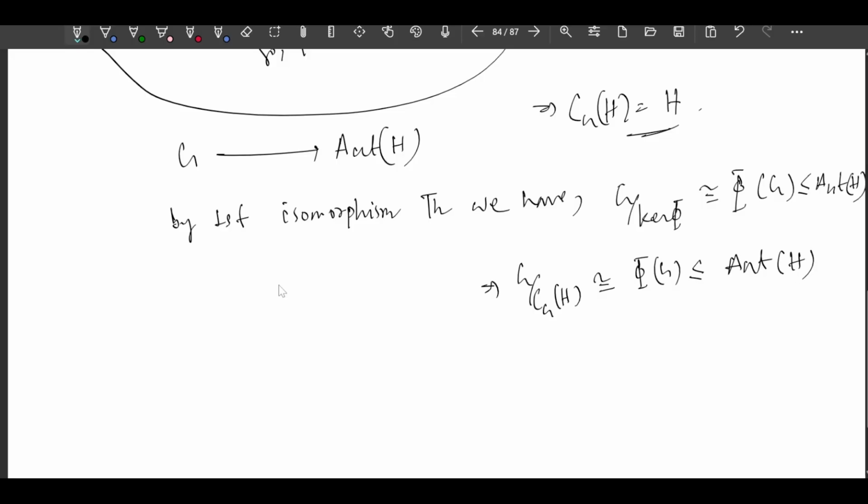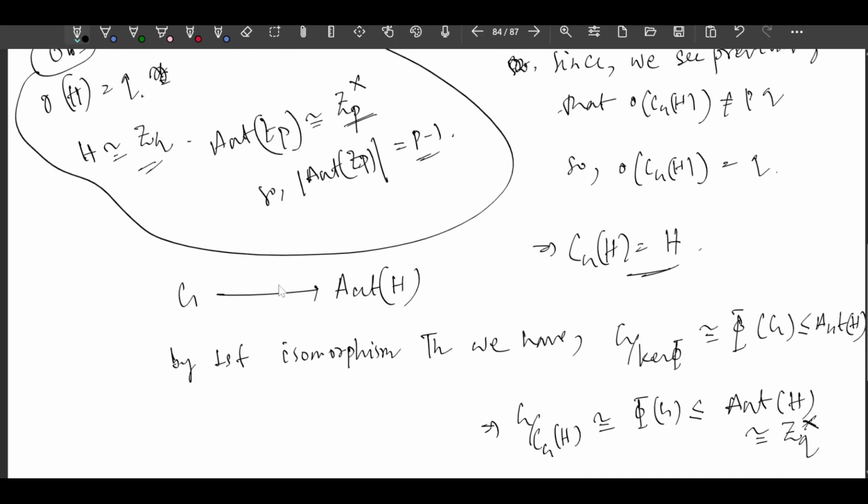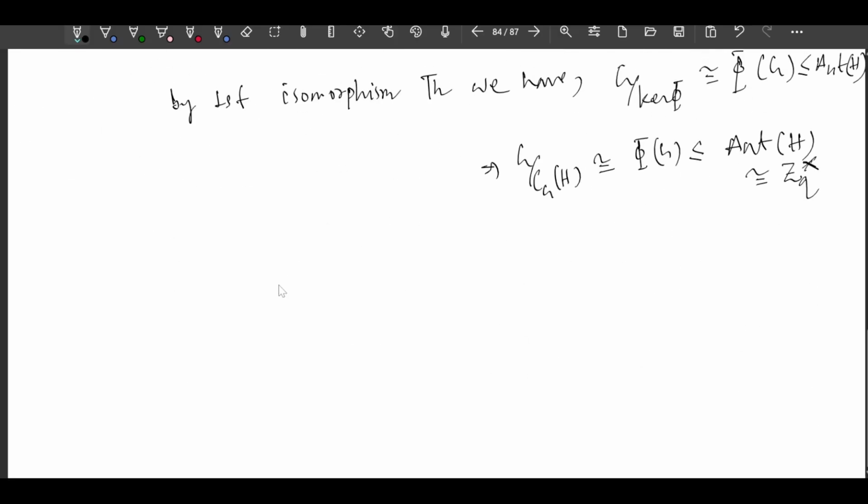And we see that the automorphism group of H is isomorphic to Z_Q star, since the order of H is Q, H is isomorphic to Z_Q, and the automorphism group of Z_Q is isomorphic to Z_Q cross. Okay.